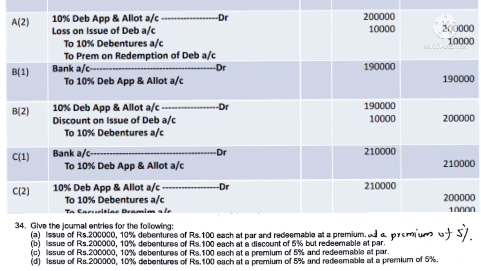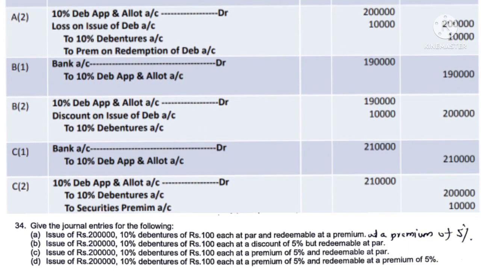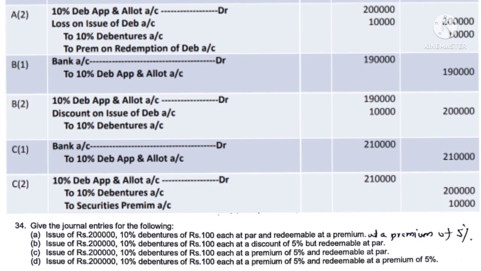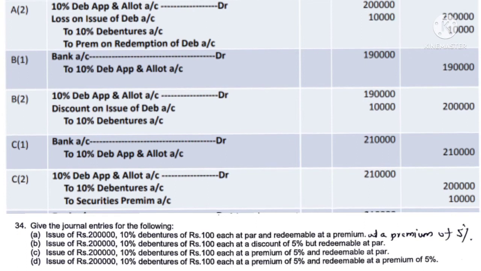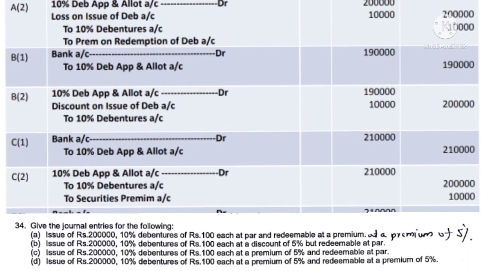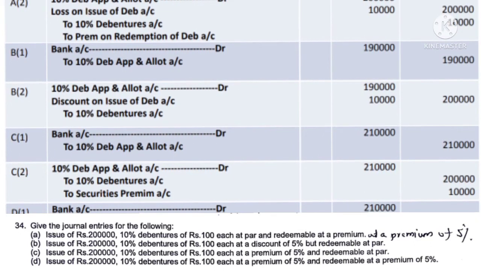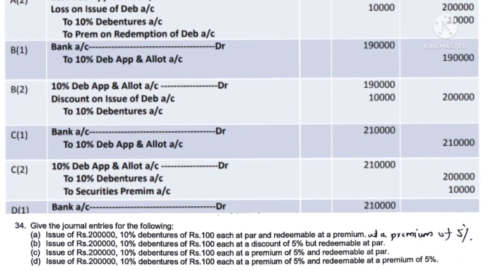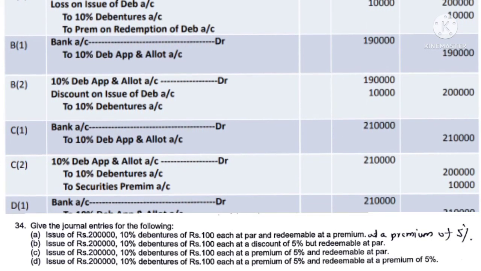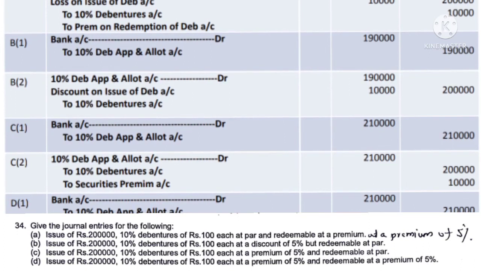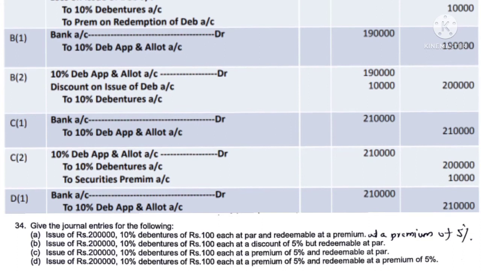In case B, here debentures are issued at a discount and redeemable at par. So the first journal entry for receipt of the application and allotment money is bank account debit 1,90,000, because of discount of 5%. Discount of 5% on 2 lakhs comes to 10,000. So 1,90,000 bank account debit to debenture application and allotment account. Then second entry for transfer. So second entry is 10% debenture application and allotment account debit 1,90,000, then discount on issue of debenture account 10,000 to debenture account 2 lakhs.